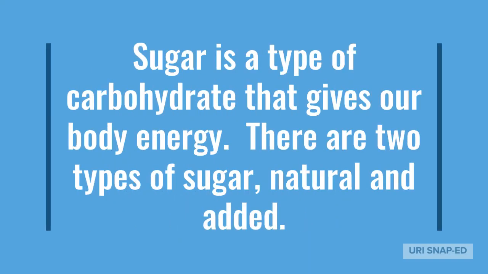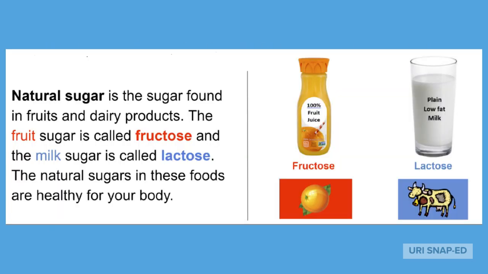Let's begin by talking about sugar. Sugar is a type of carbohydrate that gives your body energy. There are two types of sugar, natural and added sugar. Natural sugar is the sugar found in fruits and dairy products. The fruit sugar is called fructose, and the milk sugar is called lactose. The natural sugars in these foods are healthy for your body.